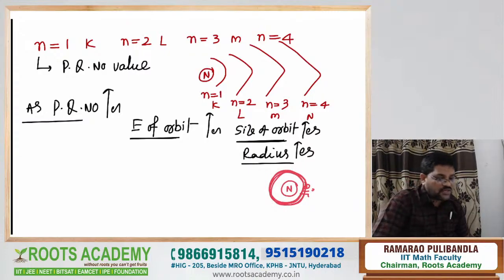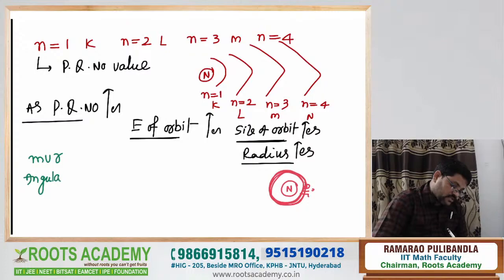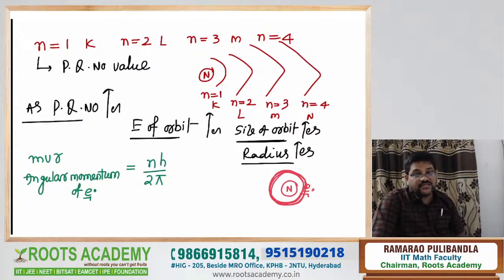As per Niels Bohr, the angular momentum of the electron is mvr equal to nh by 2 pi. What does that mean?